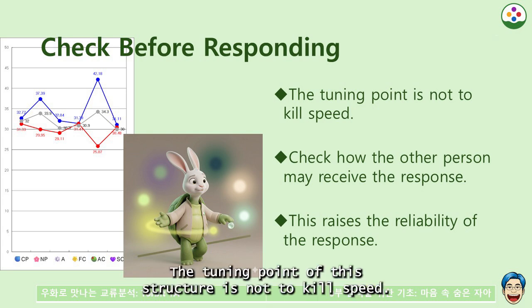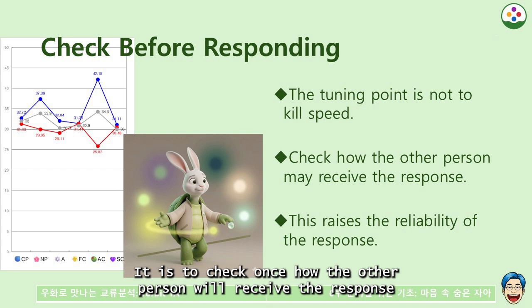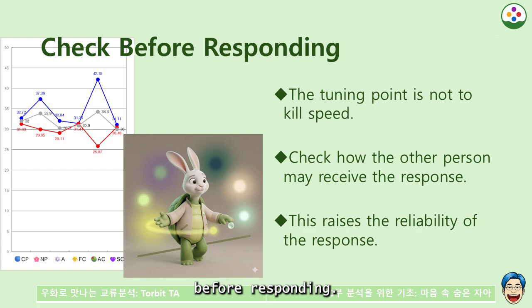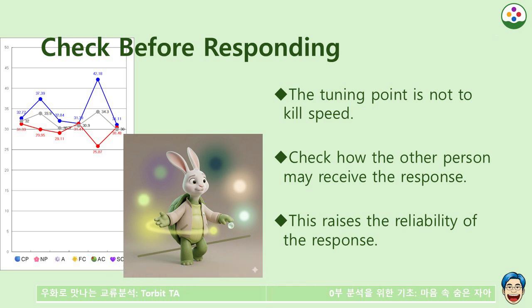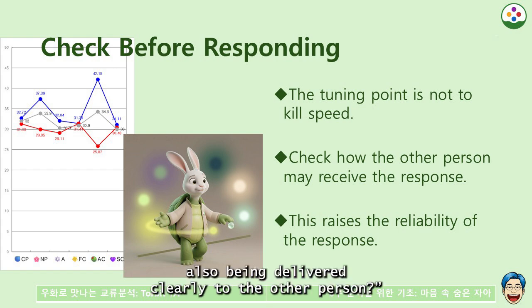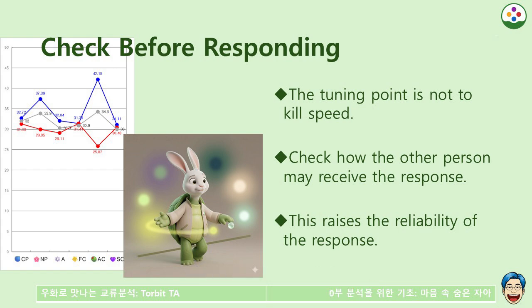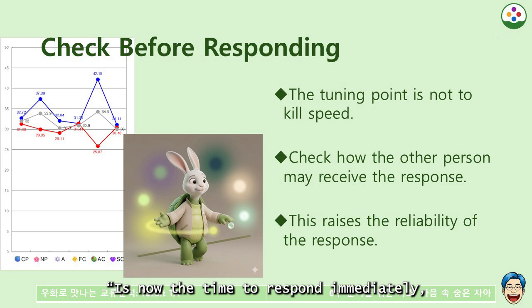The tuning point of this structure is not to kill speed. It is to check once how the other person will receive the response before responding. How will the other person hear this if I say it now? I spoke honestly, but will the other person feel it as sudden? Is what I feel as my way also being delivered clearly to the other person? Is now the time to respond immediately? Or the time to look once and then speak?